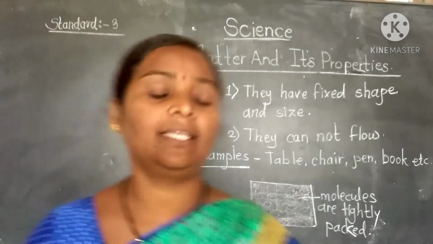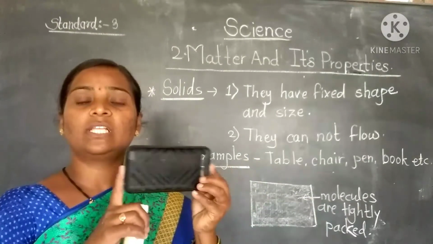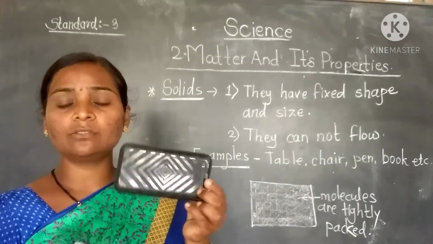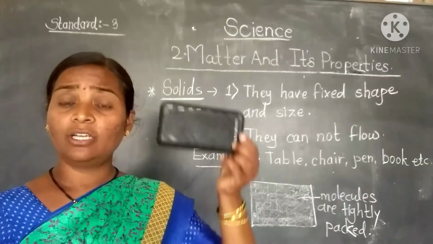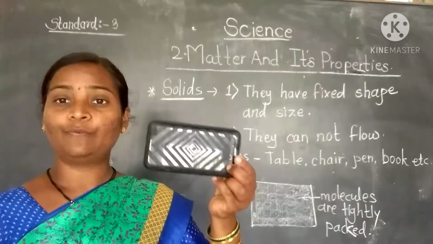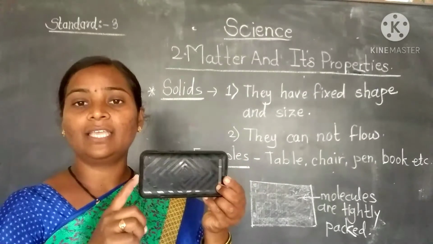Okay, next thing, if I show you this one, this is the mobile cover. This is once again an example of solid. It has fixed shape and size. It cannot flow. That's why it is a solid.